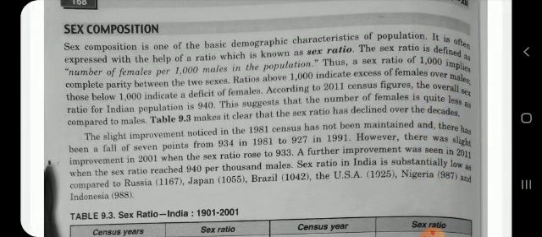Come to the next point, sex composition. Sex composition is one of the basic demographic characteristics of population. What do you mean by sex ratio? The number of females per thousand males in the population is referred to as sex ratio. According to the 2011 census, the overall sex ratio for the Indian population is 940. This suggests that the number of females is quite less as compared to males.